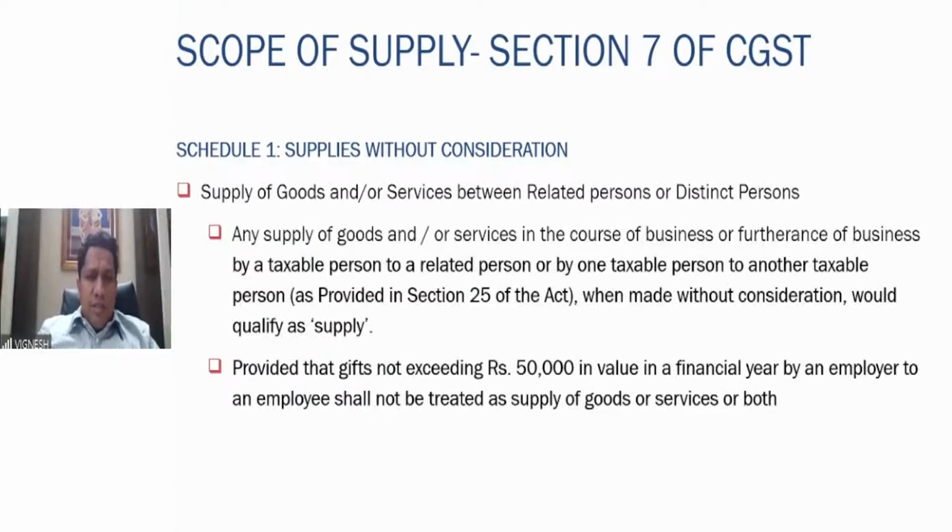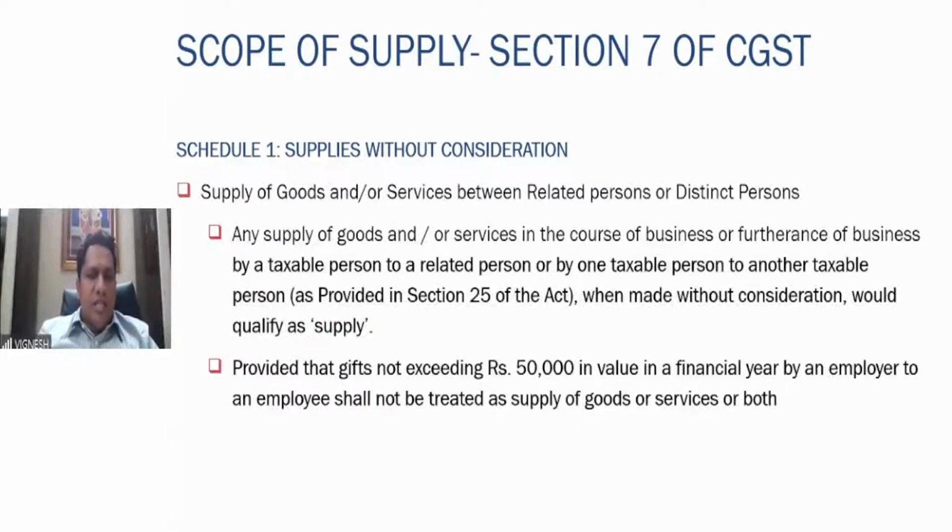supply of goods or services between related persons or distinct persons. So here what happens is, if you are supplying goods or services between two related persons, even if there is no consideration, it is a supply. Who is a related person? We will see shortly. If two related persons are there, and there is a supply from one person to the other, there is no consideration, it is treated as a supply.